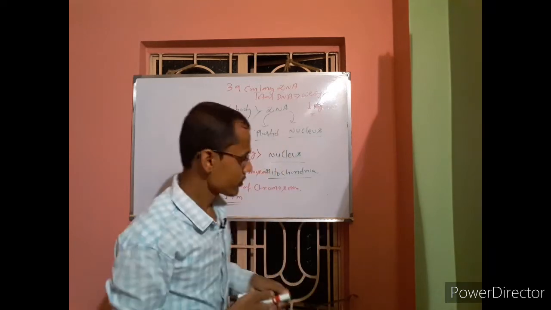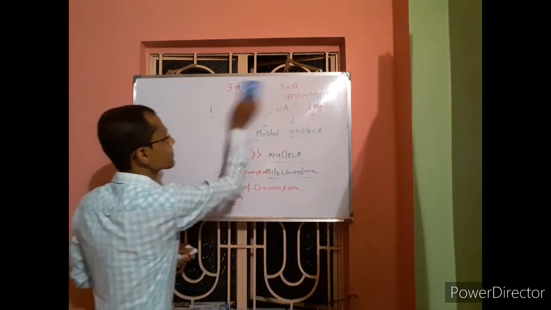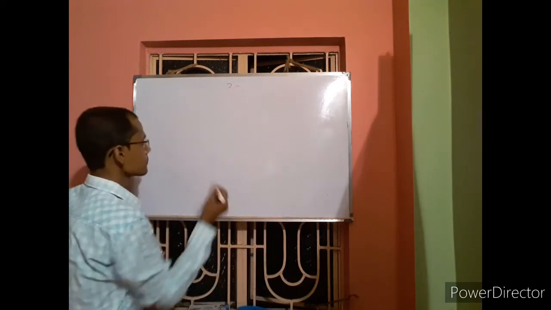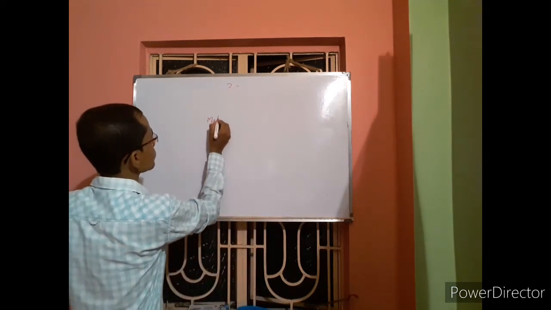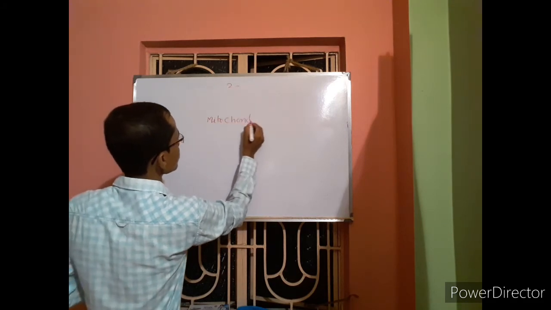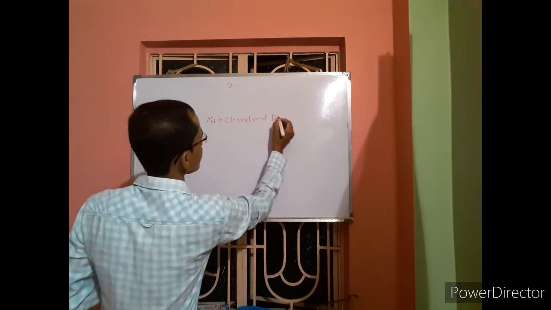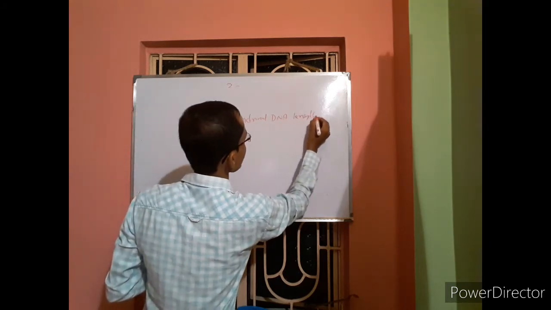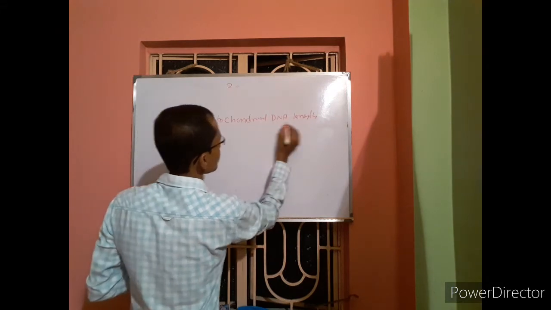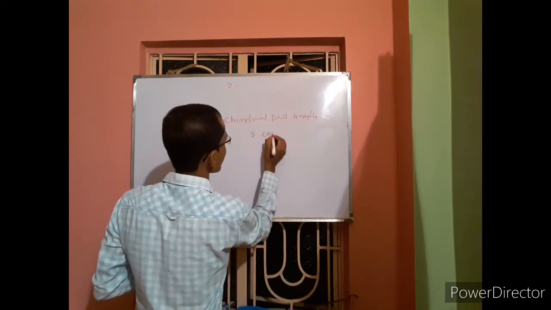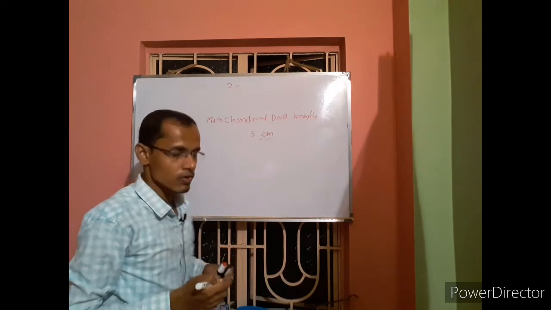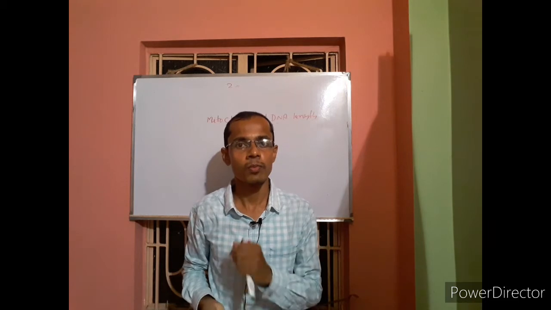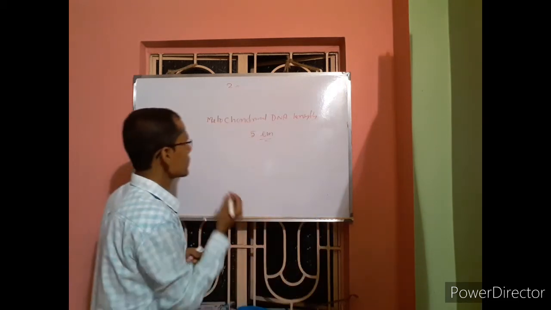Mitochondrial DNA length will be 5 micrometer. So in our body the mitochondrial length would be 5 micrometer. And what would be the length of bacterial DNA?